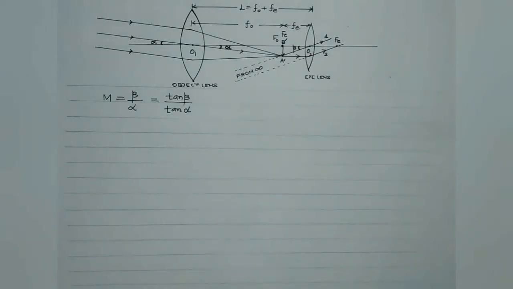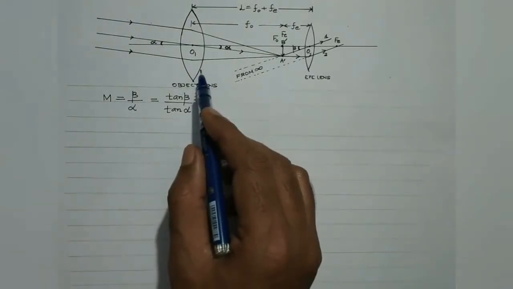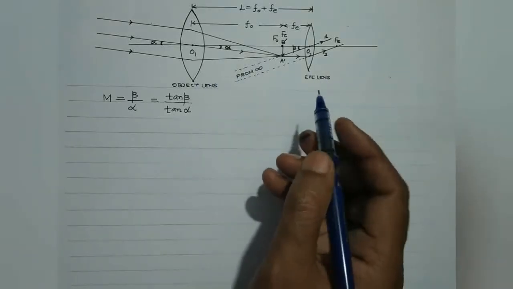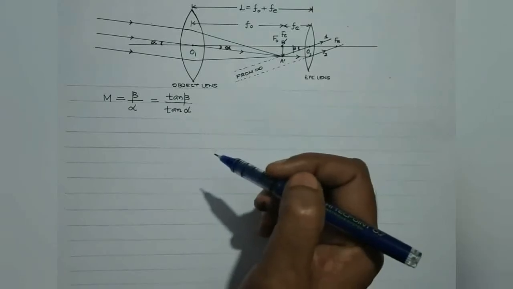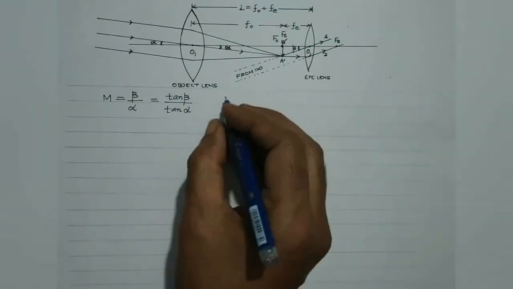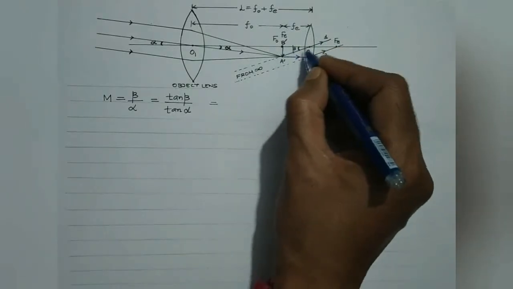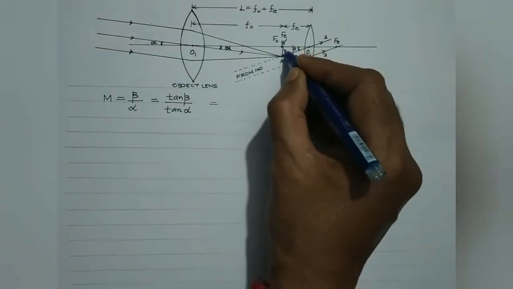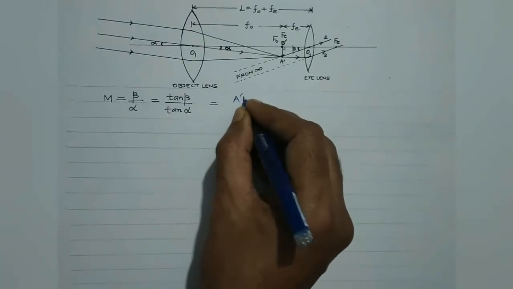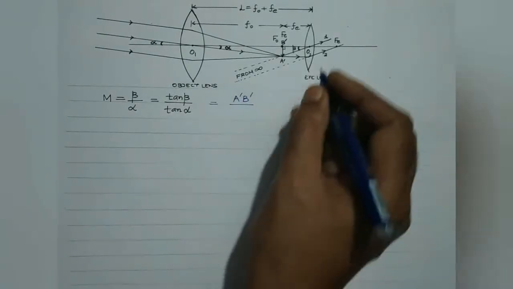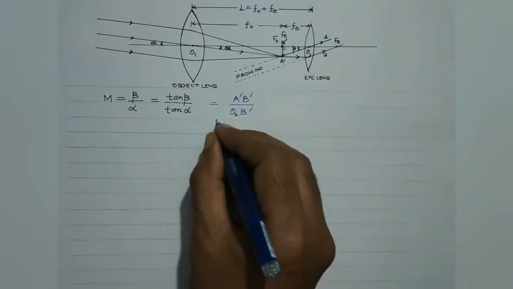Now let us find out an expression for the magnifying power of a refracting type astronomical telescope in the case of normal adjustment, that is when the final image is obtained at infinity, right? Now tan beta. Students, in order to consider tan beta, you can consider this right angle triangle, isn't it? So it will be perpendicular by base. So it is A dash B dash divided by base O2B dash.